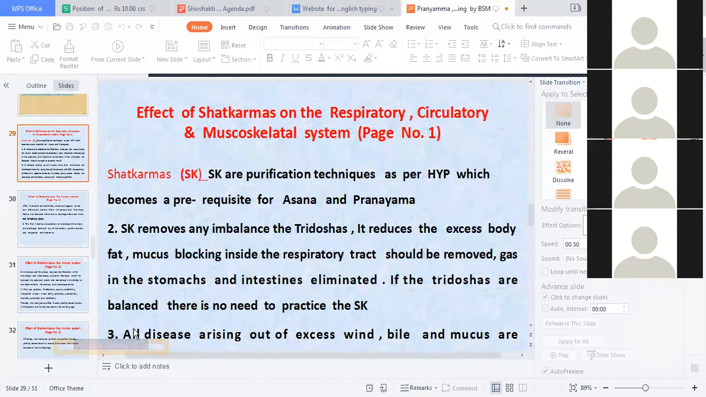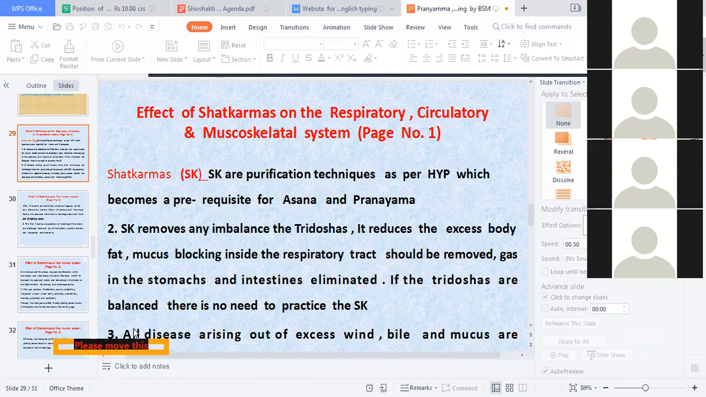Okay. Now what is Shatkarma? Very, very important from the examination point of view. The Gheranda Samhita's Shatkarma is what you have to do. Shatkarmas are purification techniques as per Hatha Pradipika, which become a prerequisite for asanas and pranayama. Shatkarma removes any imbalance in the three doshas. What are the three doshas? Vata, Pitta, Kapha.